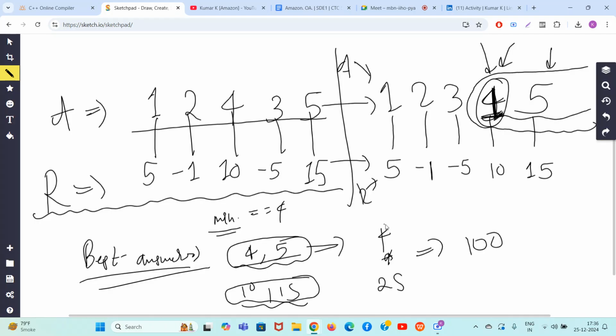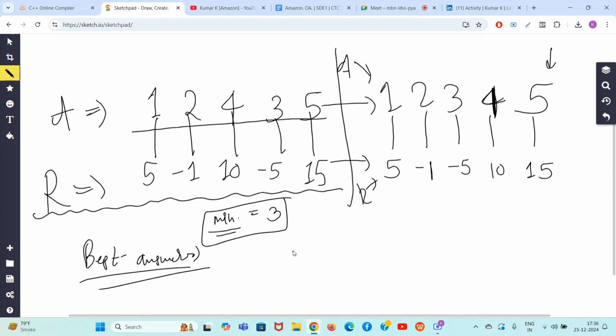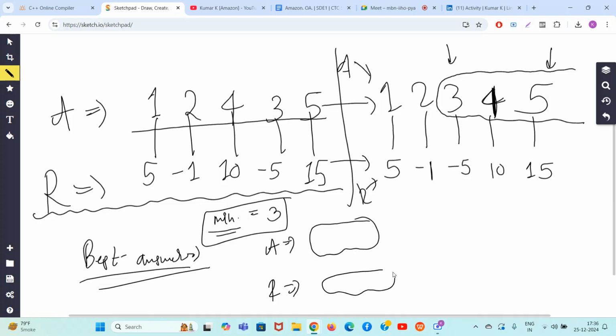Guys, what is the next possibility? The next possibility is, what if I want to make 3 as the minimum? Now what will I do? I want to make 3 as the minimum. Now what to do? Means I can select any elements from 3 on the right hand side. So I have to select a subset from A, and the same congruent subset will get selected in R. I want to make sure that the minimum is 3. So obviously I have to put 3 here. And here I can put any numbers.